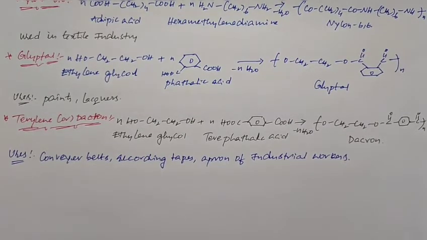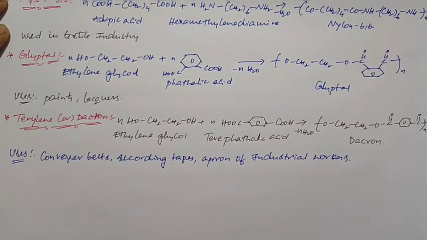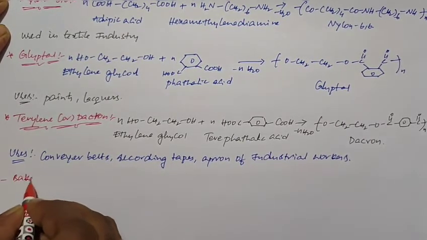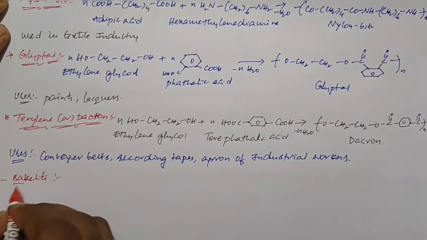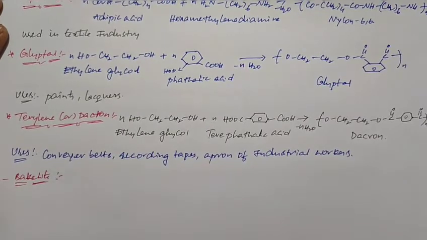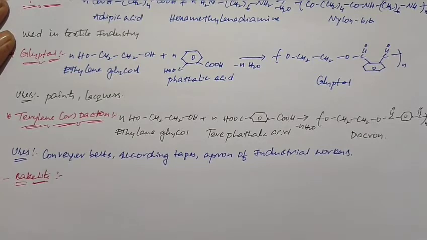Next one is phenol formaldehyde resin or bakelite. What is the next polymer? Bakelite. So bakelite is a copolymer of phenol and formaldehyde monomers. So it is a combination of phenol and formaldehyde.